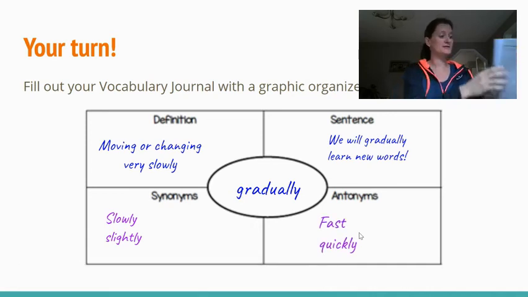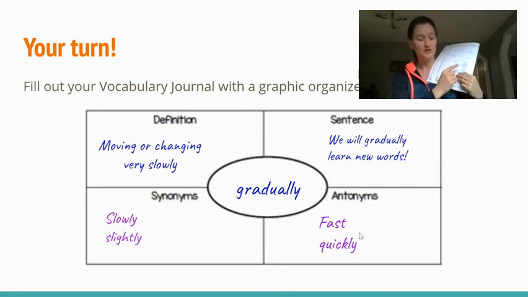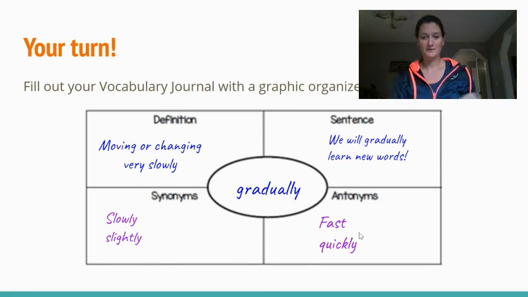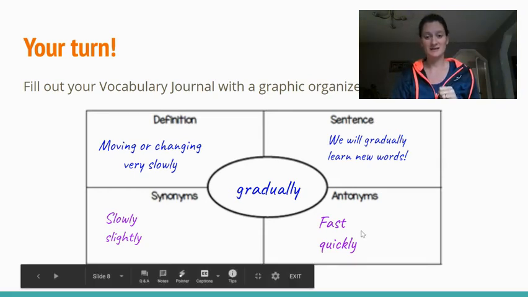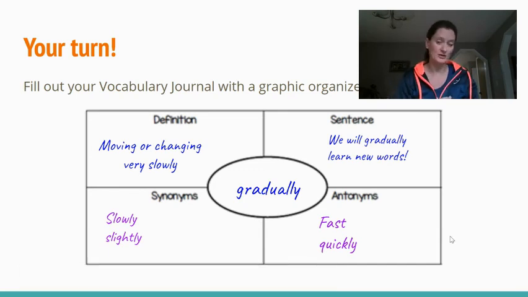So you would write those in your vocabulary journal. So you have 5 boxes to fill out. 5 words, and you need synonyms and antonyms for each of them. Again, if you need help figuring out what synonyms and antonyms could be when you're looking at your journal, I've put a link to the slides from this video in the Canvas assignment if you just want to open the slides and look back through them. You are welcome to come up with your own.